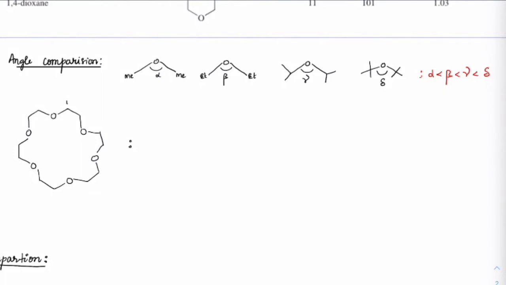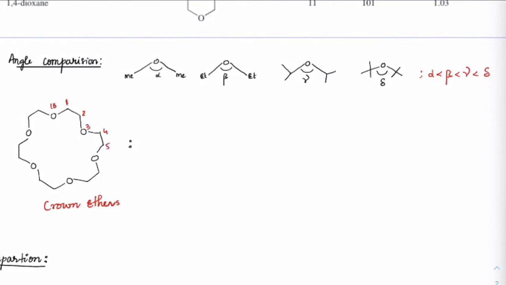Next, this type of zigzag cyclic ether is called a crown ether. The other day, in one of the classes, I told you how to count this. First count the total number of atoms which are closing the ring, starting from 1, 2, 3, 4, 5, 6, and so on.